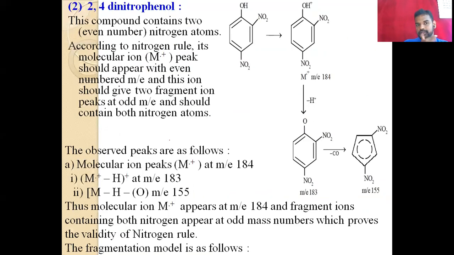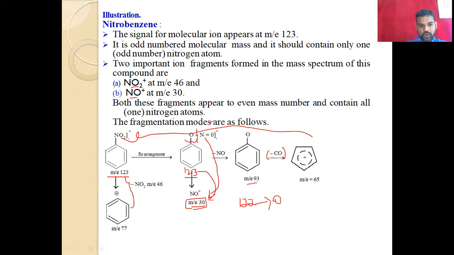And then another example of the nitrogen rule: 2,4-dinitrophenol. As the name says, this is a phenol compound with OH here, and NO2 in the second position, and in the fourth position we have another NO2, so 2 nitrogens. This is the example for an even-numbered parent ion, the odd-number case.